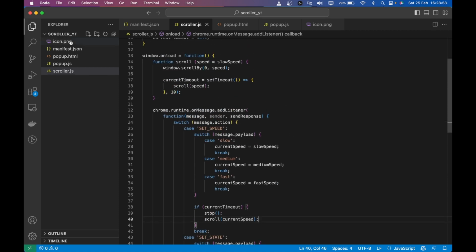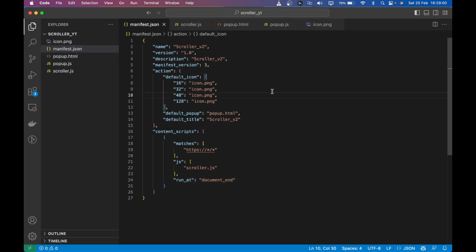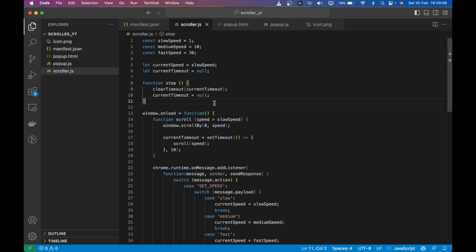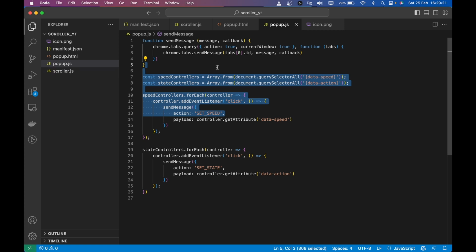Today we talked about the manifest, the pop-up, the icon, how to set up the icon, right? And the difference between a pop-up and a content script. The content script gets executed in the context of the web page, but the pop-up has its own context. So if you want to communicate between them, you have to use the Chrome messaging system.